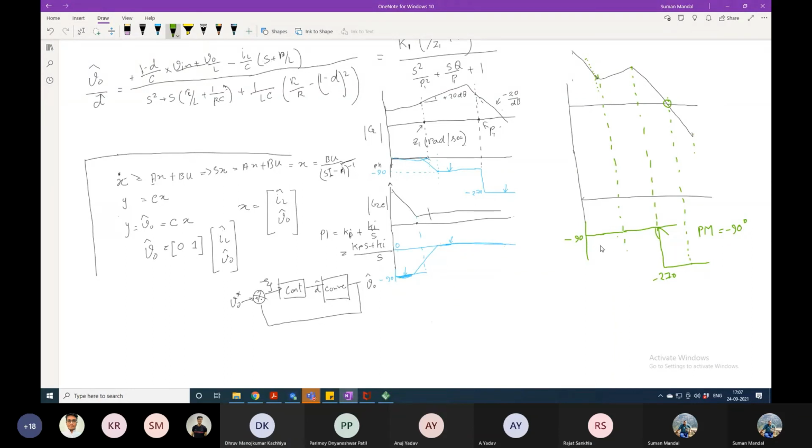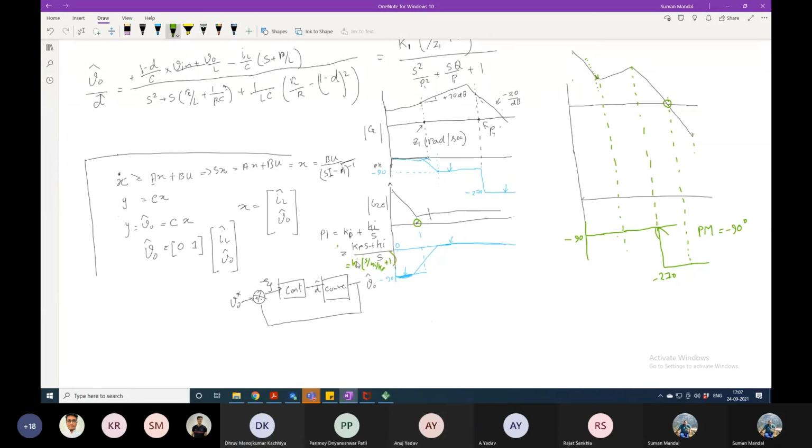Now tell me, where should I put this zero so the system will be stable? Here we have a gain. If we do this, we have Ki, and s divided by Ki by Kp plus 1.